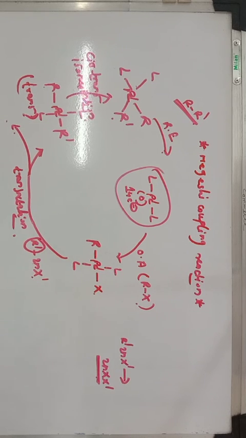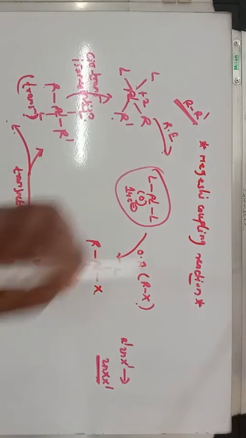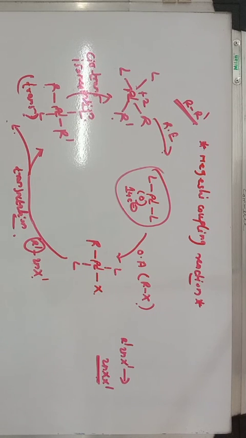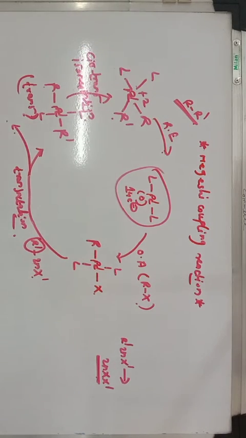So the last step is the reductive elimination. In reductive elimination, we know that the coordination number decreases by 2 units. Then the oxidation state also decreases by 2 units. In this case, this palladium is in +2 oxidation state, while in the 14 electron species it is in 0 oxidation state. If you consider its coordination number, in this case 4 ligands are attached to this palladium, while in this case only 2 ligands are attached. So in reductive elimination, the coordination number, electron count and oxidation state are both decreased by 2 units.